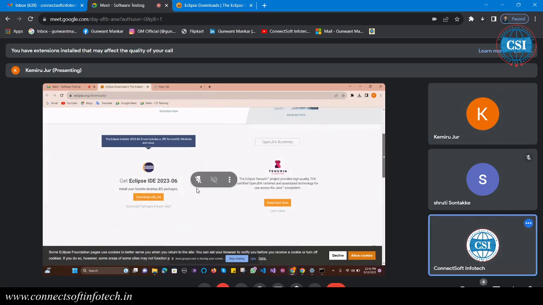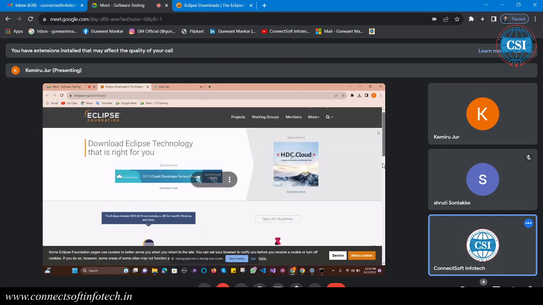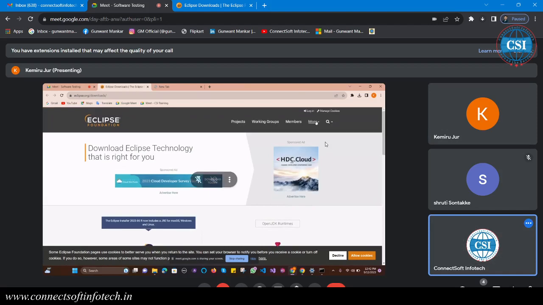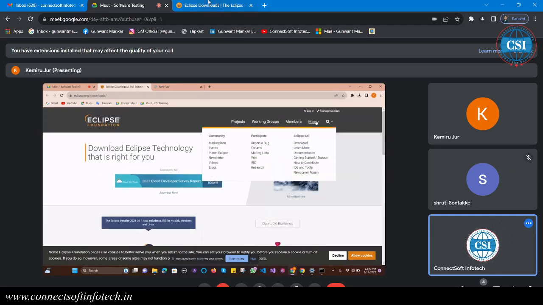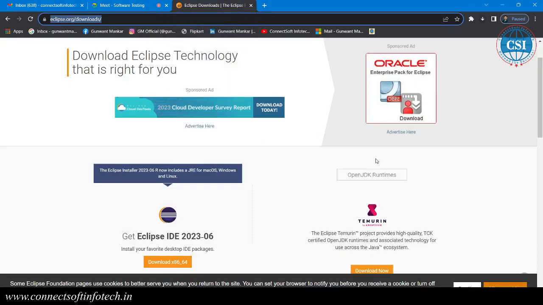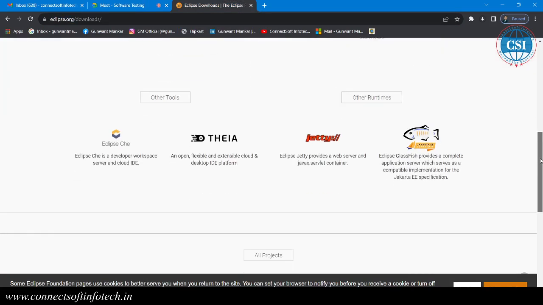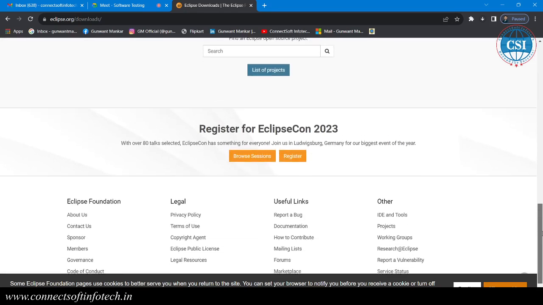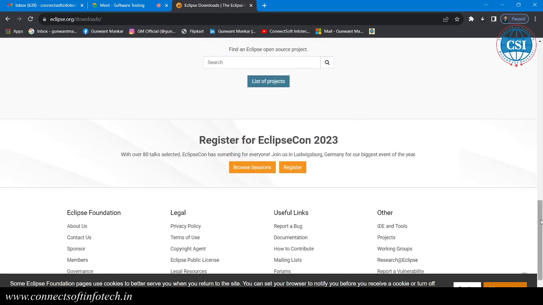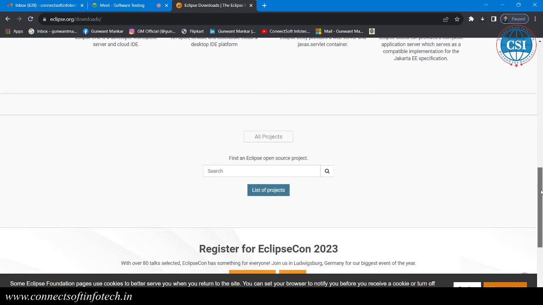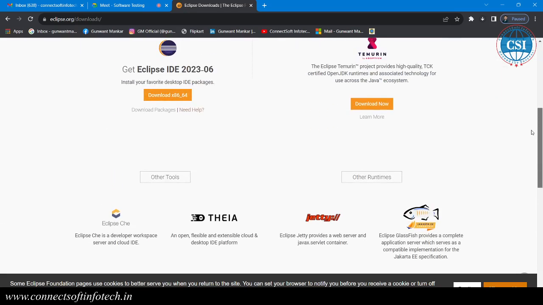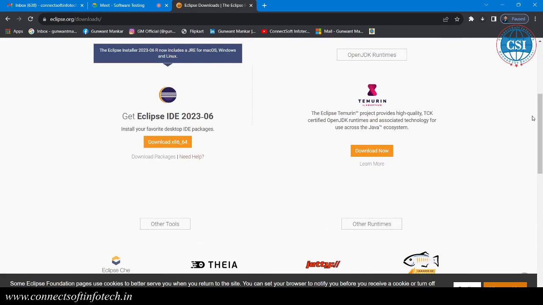Eclipse installer, because they always show the latest version on the top. Okay, just click on the download package.